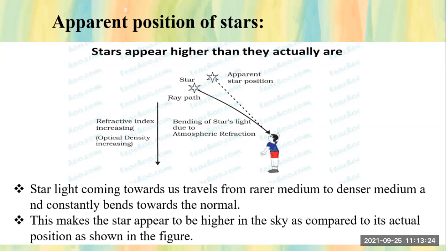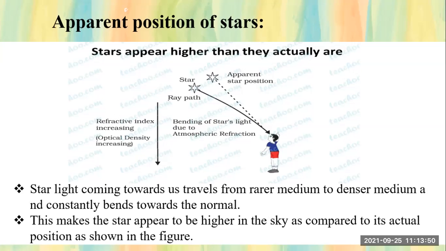Can you see a dotted line here? That is the apparent position of the star. The star is actually here, the real position, but we see it at this apparent position. Why is this happening? This is due to the refraction of light. This is due to the bending of the starlight due to atmospheric refraction.